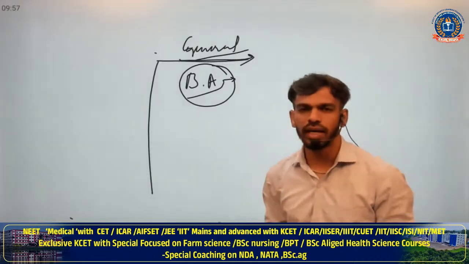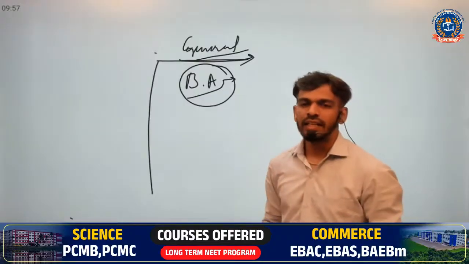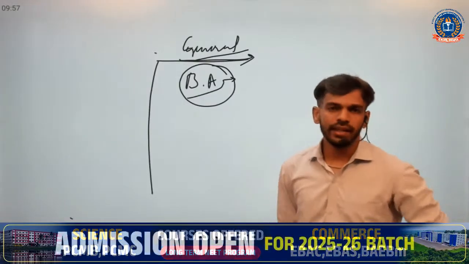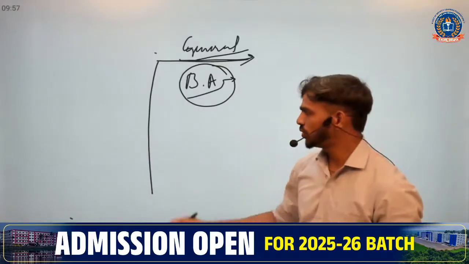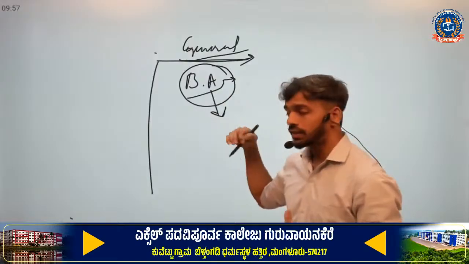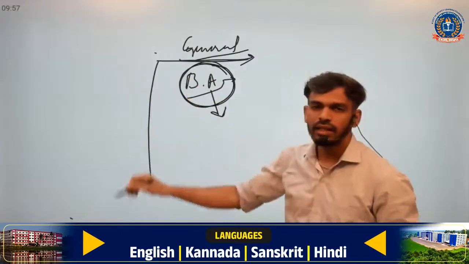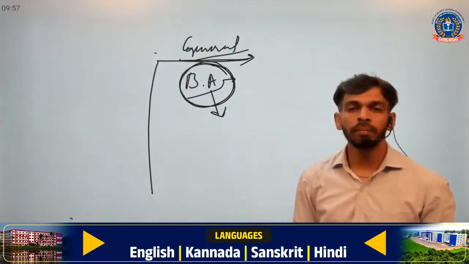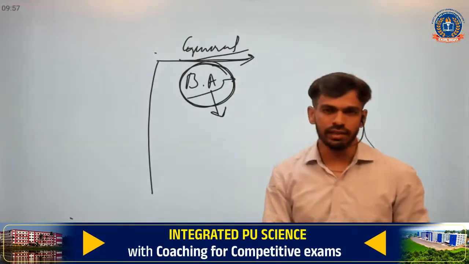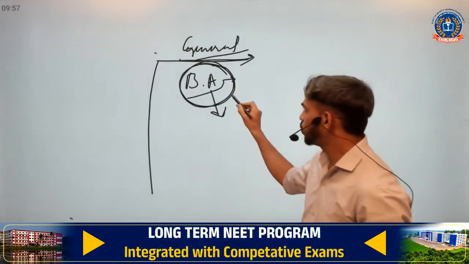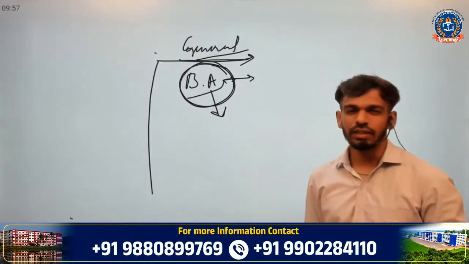In the science field, as I mentioned about data science, if you study data science, you can be a data scientist or data analyst. So that comes in science. If you continue statistics in the field of commerce, you can go with business analytics, and later you can become a business analyst, along with some soft skills. So you have that chance to pursue, or you can continue with statistics.